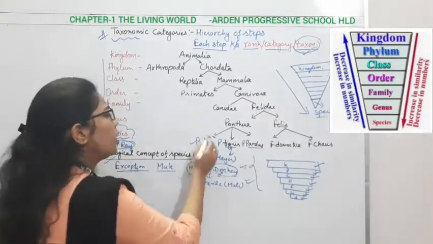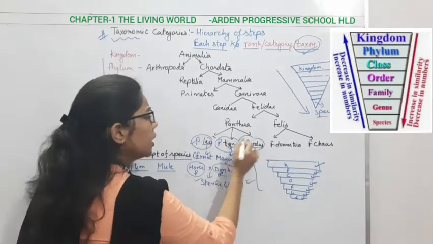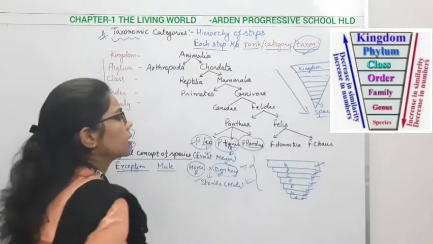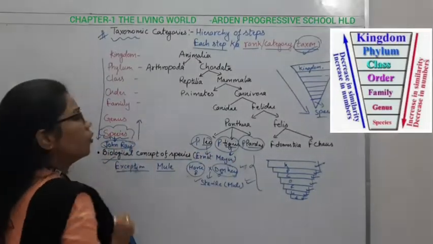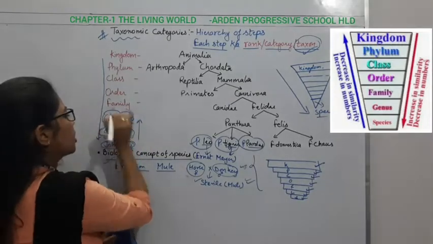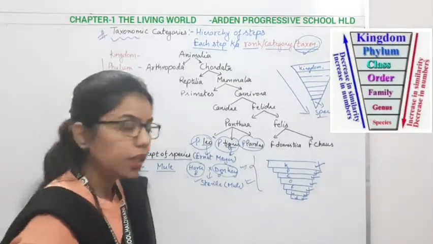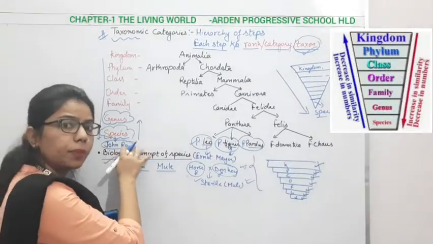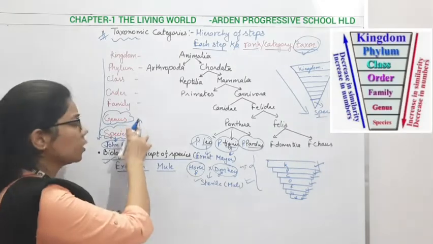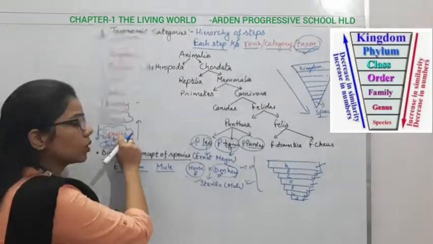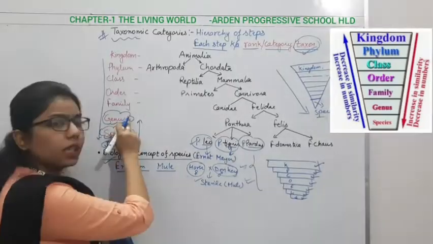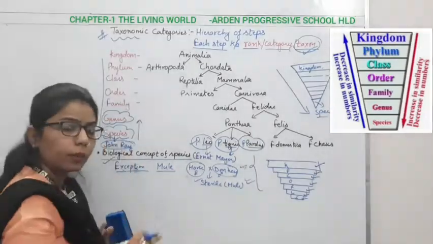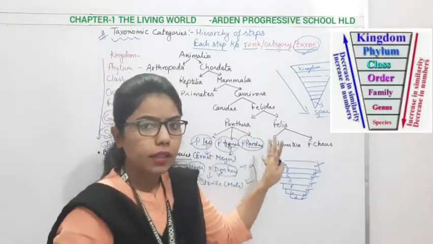Now we can see that all these species share some similar characteristics, and that's why they are all species. But as we move upward, there is the genus. What do you understand by the genus? Genus is the aggregation, the accumulation, of all closely related species. It means it shares the same characteristics with species, so somehow there are the same characteristics.